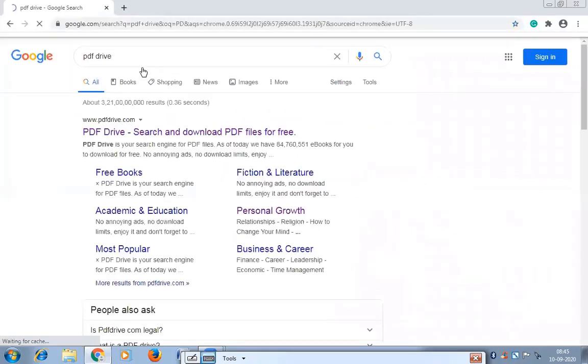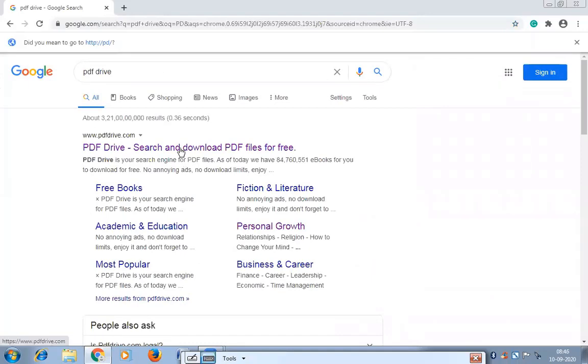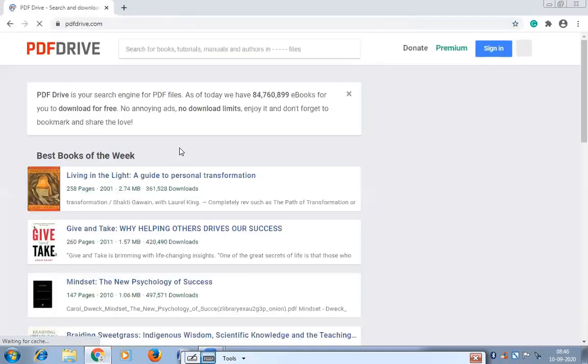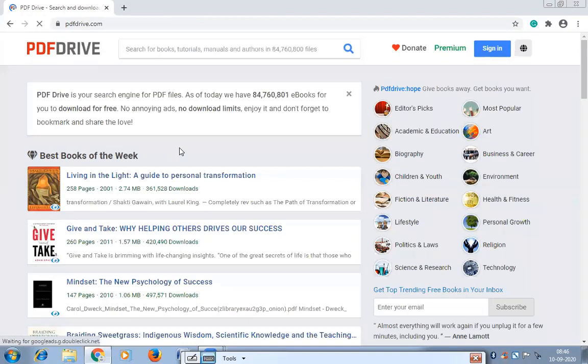PDF Drive, as I said, it's a search engine. You just put PDF Drive in Google. You need not have a user ID or password. This is the home page of PDF Drive. Every second, new books are added to this drive. As I told you, it is just a search engine. They have mentioned here, PDF Drive is your search engine for PDF files. And these many books they have added to this drive, and you can download them.